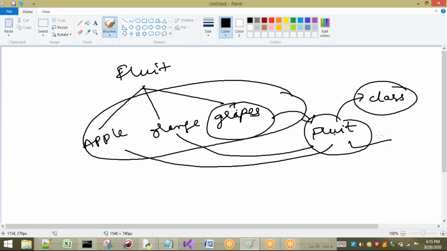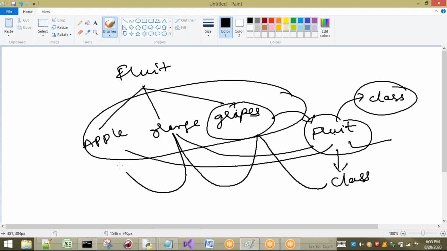Don't worry, when we go to object oriented programming you can understand clearly, but for an instance I'm explaining. Fruit can be considered as a class, and from this class we derive all these things. Grapes belong to fruit, orange belongs to fruit, apple belongs to fruit.